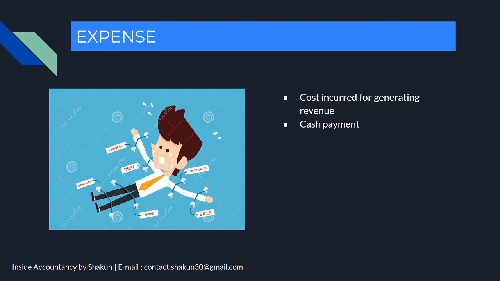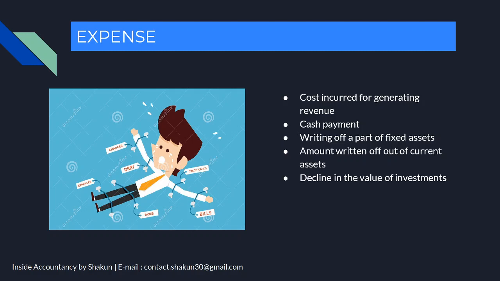Now expense may be in the form of a cash payment or writing off a part of a fixed asset or amount written off out of a current asset or decline in the value of investment. If we pay off our investments, that can also be an expense. Now expense may also be in the form of cost of goods sold, and it is always debited to the trading and profit and loss account. The trading and profit and loss account is a topic which we are going to study in the chapters to come.